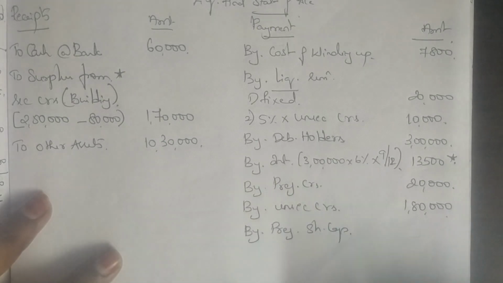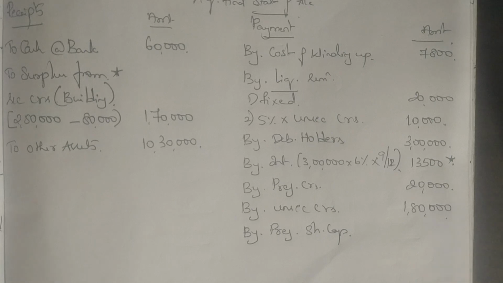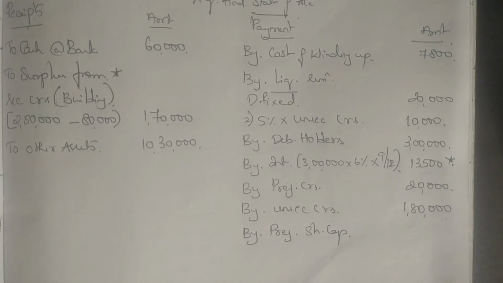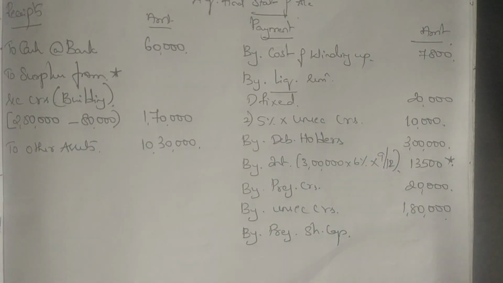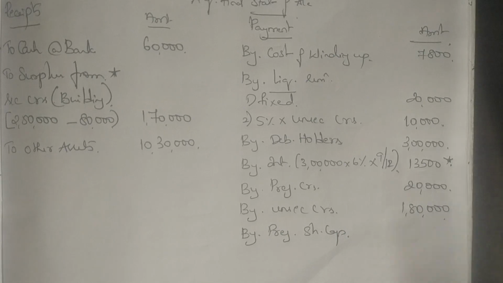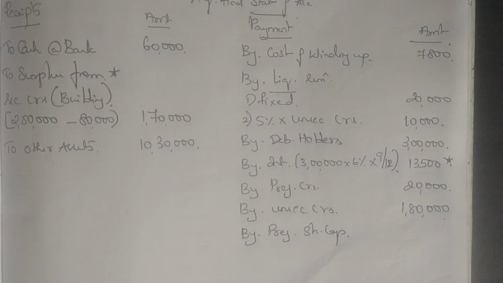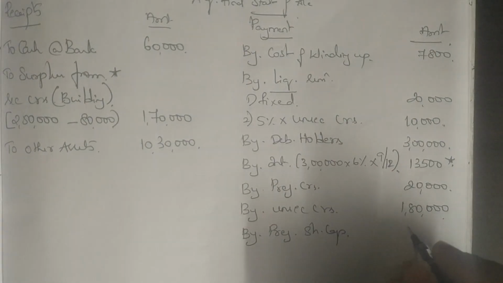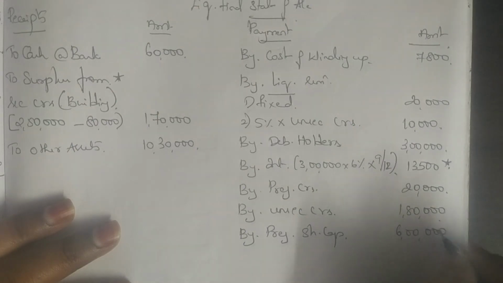share capital. Okay. So now when you write your preference share capital, please check whether you have balance or what. So just 12,60,000 this side minus 7,800, then 20, 10, 3 lakh, 13,500, 20,000, 1,80,000. Yes, you have 7,08,700. So I have more balance. So I can give preference share capital of 6 lakh.